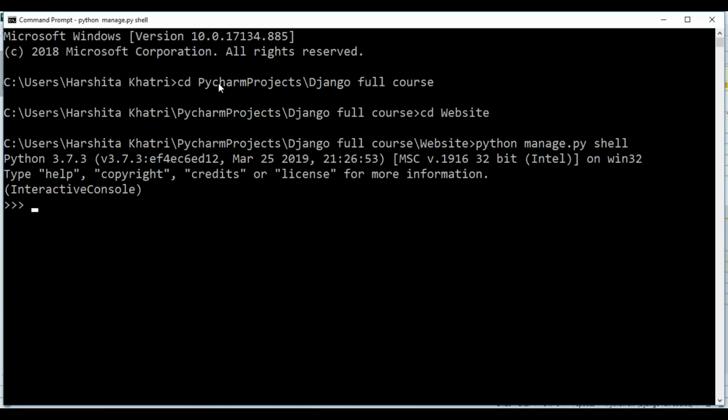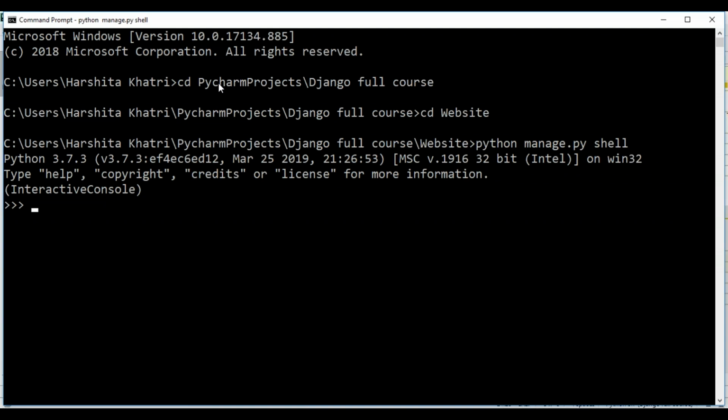For some more information about the migrate command, it basically takes all the migrations that haven't been applied and runs them against your database, essentially synchronizing the changes you made to your models and the schema in the database. Migrations are very powerful, guys, and they let you change your models over time as you develop your project without the need to delete your database or tables and make new ones. It actually specializes in upgrading your database live without losing data.